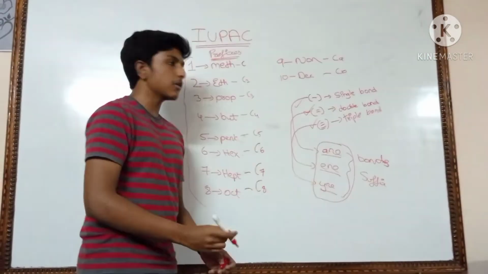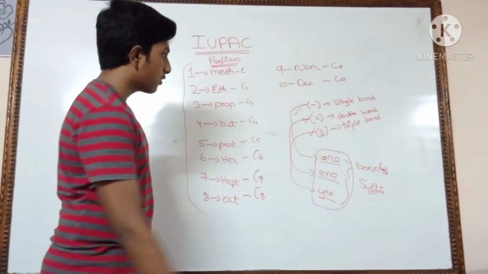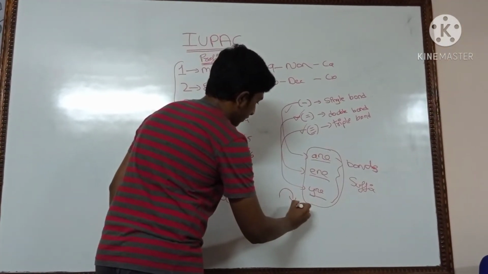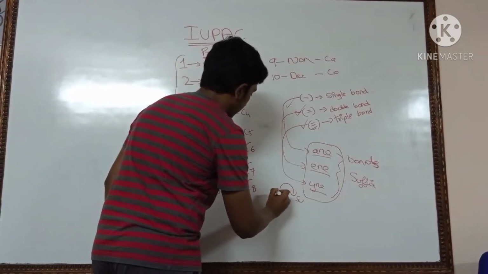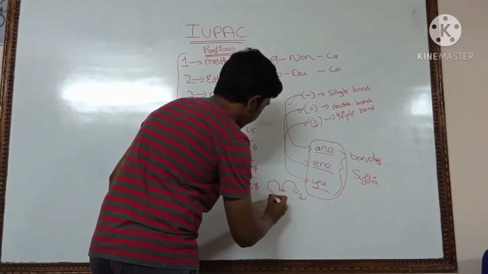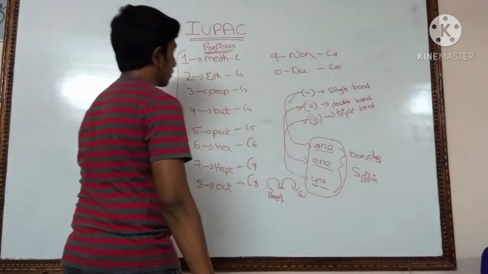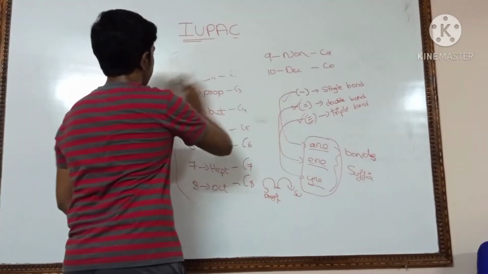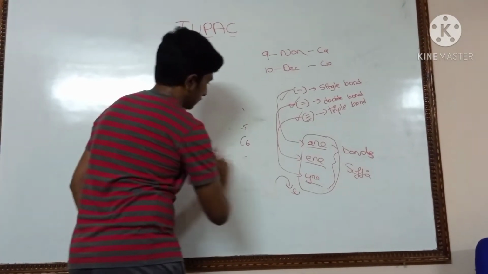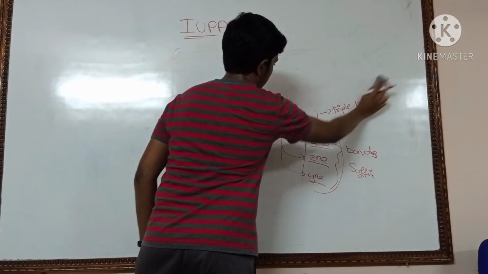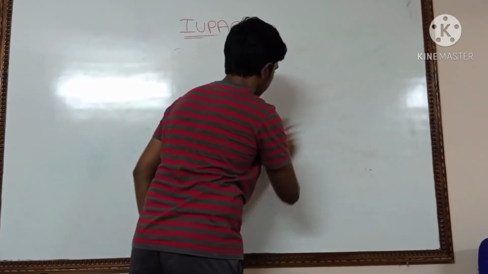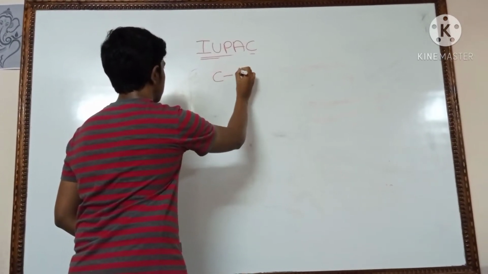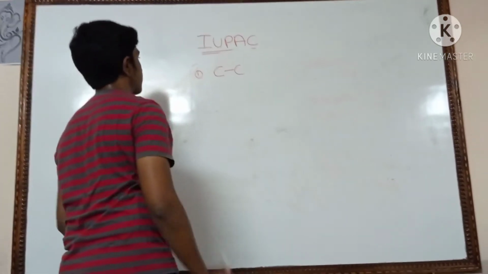I am sure that you must be knowing what are prefix and what are suffix. If you don't know, listen. When we add a word in front, it is known as prefix, and when we add a word at the back, it is known as suffix. So I'll show you with an example. This is the first example.